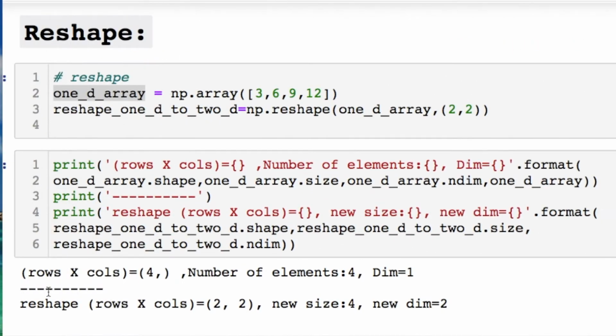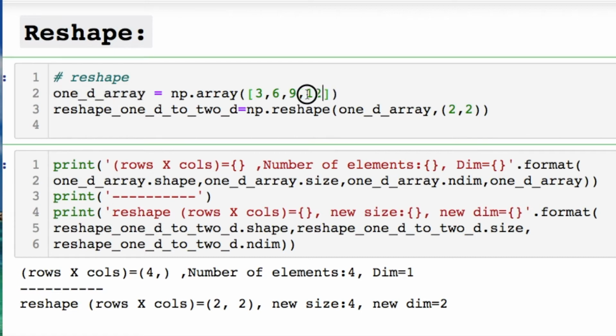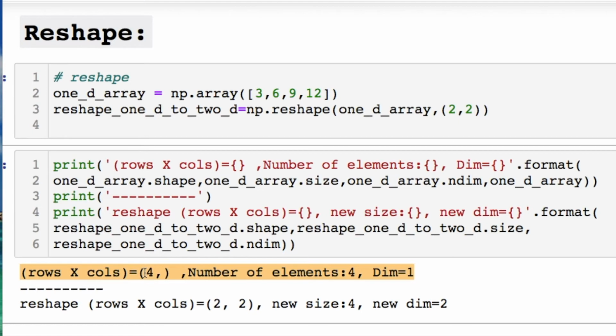We have reshape, which is very useful because there's situations where you need to change the dimensions of your data. For instance, we just have this 1D array and we want to reshape it into 2 dimensions, where we're going to have 2 rows and 2 columns, okay? You're originally starting off here, where your rows are 4, but you just have 1 column and you're converting it.